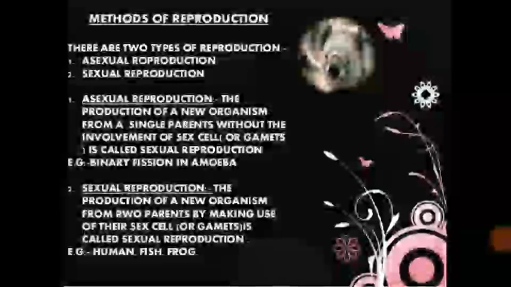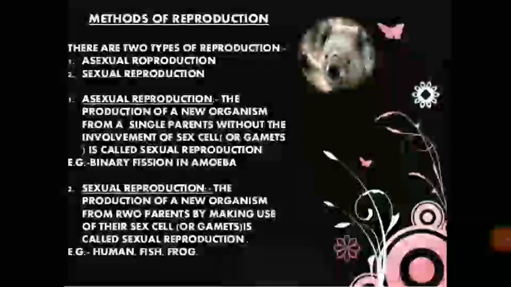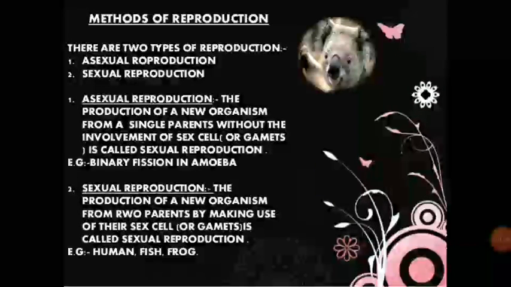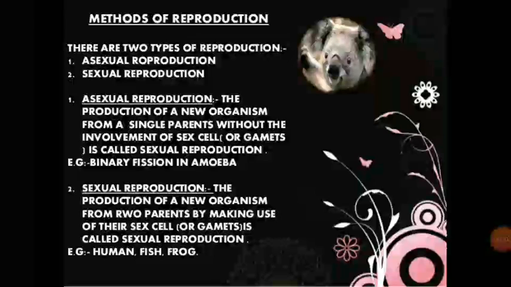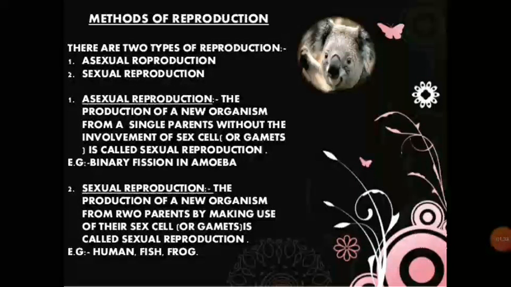Methods of reproduction. There are two types of reproduction: asexual reproduction and sexual reproduction. Asexual reproduction: the production of a new organism from a single parent without the involvement of sex cells or gametes is called asexual reproduction. For example, binary fission in amoeba. Sexual reproduction: the production of a new organism from two parents by making use of their sex cells or gametes is called sexual reproduction. For example, human, fish, frog, etc.